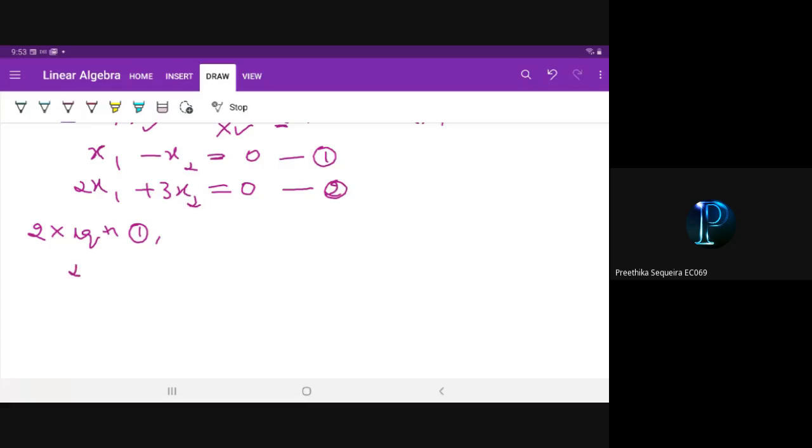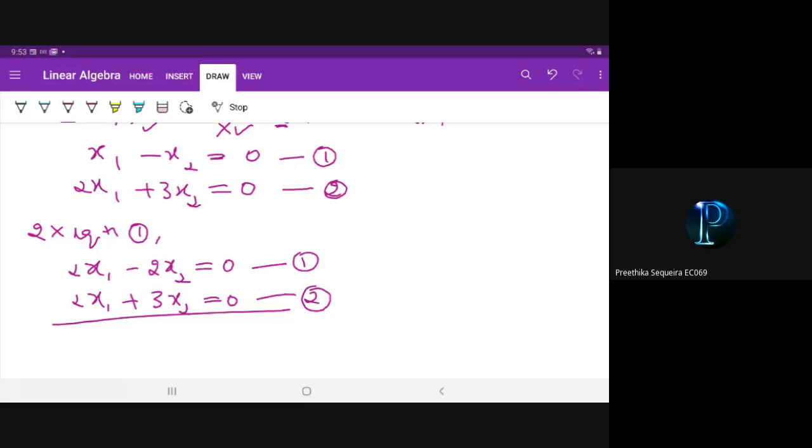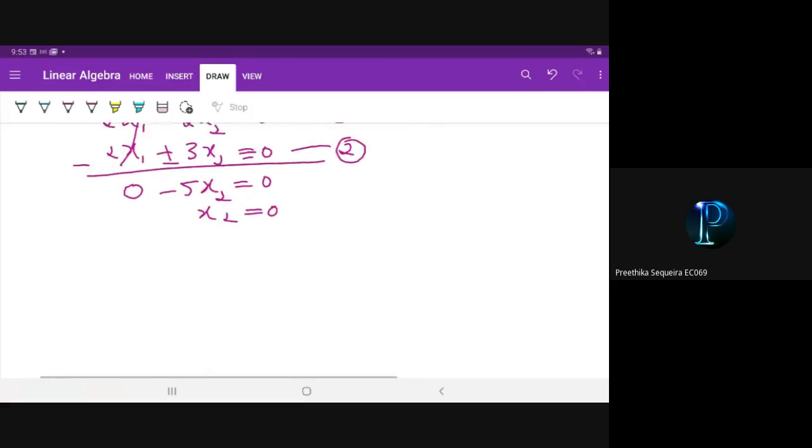So it will be 2x1 minus 2x2 is equal to 0, first equation. 2x1 plus 3x2 is equal to 0 will be the second equation. If you subtract, this will get cancelled out. Minus 5x2 is equal to 0. So that means x2 is equal to 0. You got the x2 value, right?